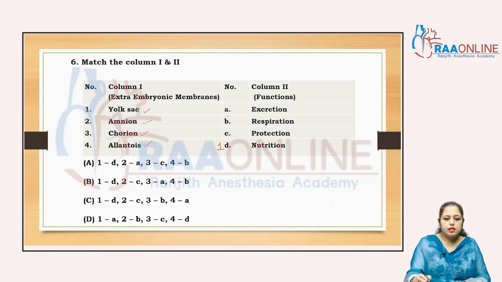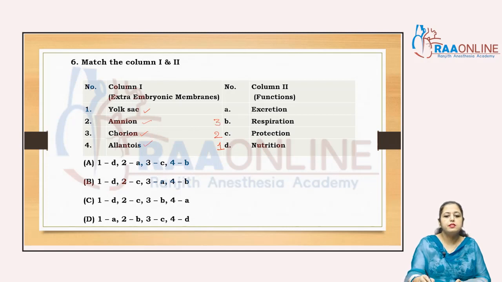Then the amnion helps to provide protection from desiccation and injuries, because the amniotic bag is filled with fluid in which the embryo lies. The third one is the chorion. Chorion is related with respiration.